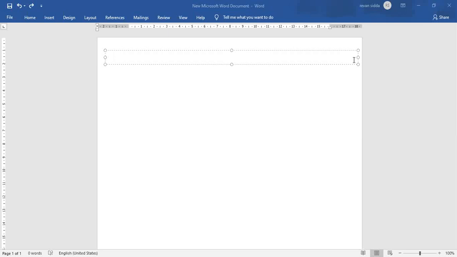Acceleration is nothing but the change in velocity per unit time. What do you mean by change in velocity? Change in velocity is nothing but the final velocity minus the initial velocity. I'll write it down.